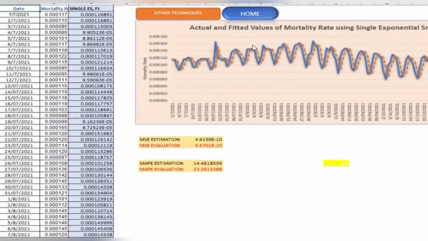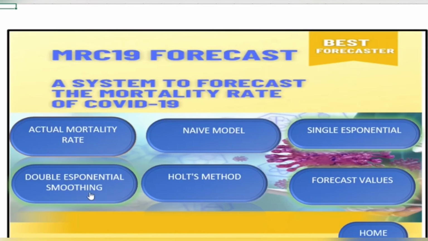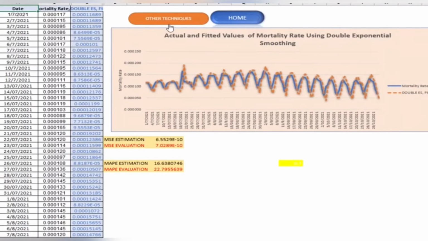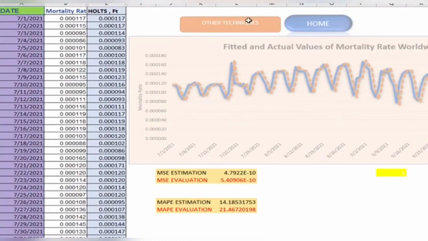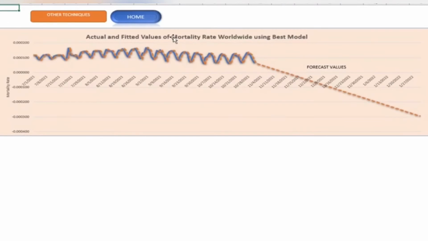Let's see single exponential smoothing. The same thing happens: the user can see the actual and fitted values using single exponential smoothing, and also the error measures. For double exponential smoothing, the same thing will happen, and also for the HOTS method, the graph and also the measurement errors. At the same time, the user can also forecast the values using the best model. Here, the best model is the HOTS method, and the ups and downs of the data series are shown here. The best thing is that the user can determine the forecast value for the 3 months ahead period.